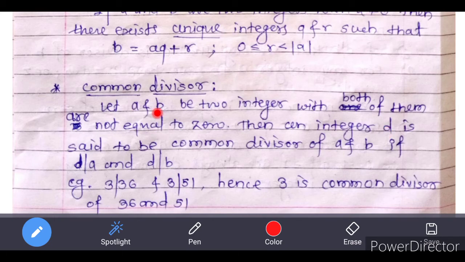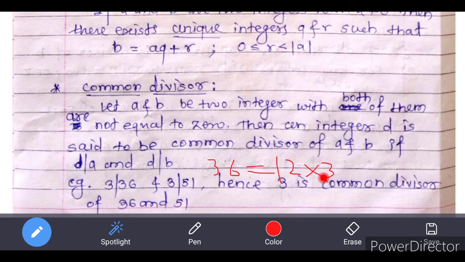For example, 3 divides 36 and 3 divides 51. Hence 3 is a common divisor of 36 and 51. Here 36 can be expressed as 36 is equal to 12 into 3. So 36 is a multiple of 3.